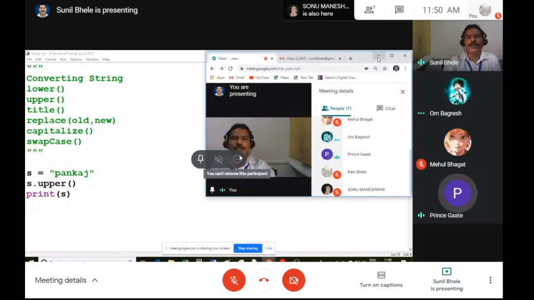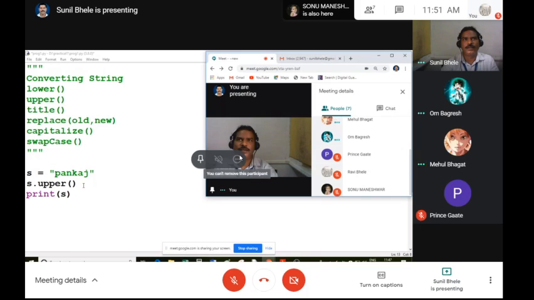Look, you cannot change the contents of the string once it is created. Even if you are calling the method s.upper, it will not change the content of s. It actually returns a new string. So what will be the output?